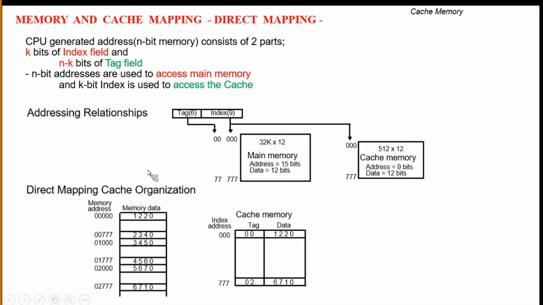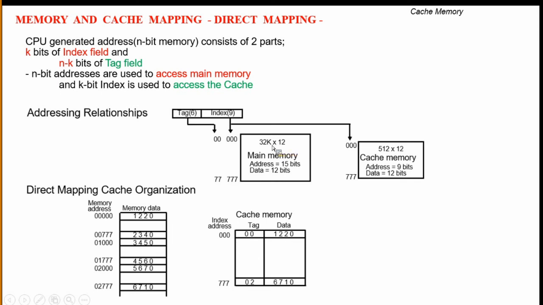Here observe the diagram of addressing relationships. Here the tag is 6 bits, consisting of 2 zeros in octal. The index is 9 bits, which is 3 zeros. For example, the main memory is 32K by 12, so the memory address is 15 bits and the data is 12 bits here.